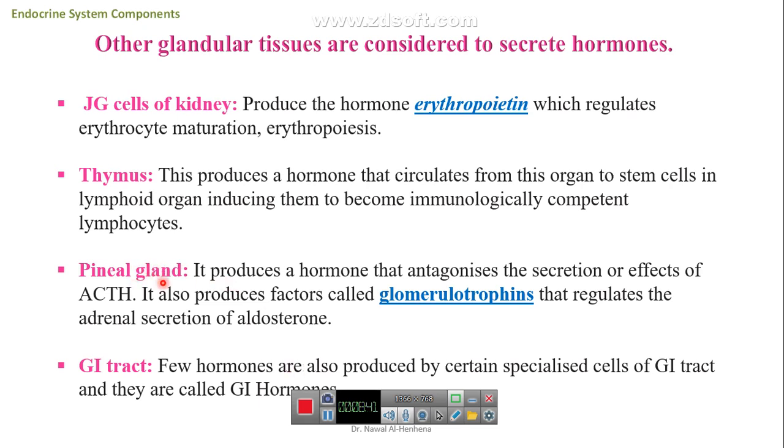Pineal glands produce a hormone antagonist for the effect of adrenocorticotropic hormone, and also melatonin that acts on the gonads, mainly on the gonads. The GIT tract also secretes a few hormones. This is a special cell in the GIT.